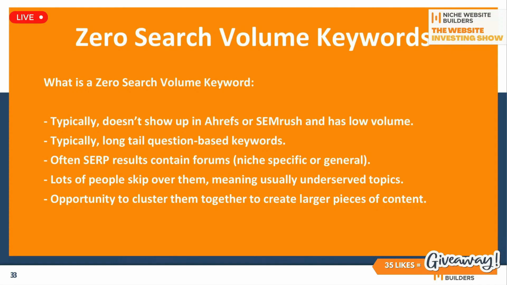Typically, they're long tail question-based keywords, not always, but typically a zero search volume keyword is a long tail, usually question-based keyword. And often if you Google them, the results on the SERPs are forums. These can be niche specific if there's forums that cover that specific topic, like a pet forum or something, or it could be a general forum like Quora or Reddit, those kinds of user-generated content websites.